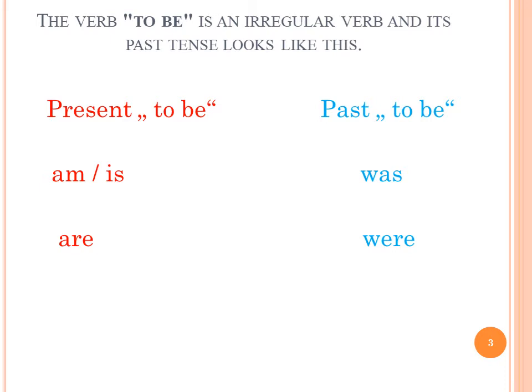We must first say that the present tense of the verb to be is am, is, are, and the past simple tense of the irregular verb to be is was and were.